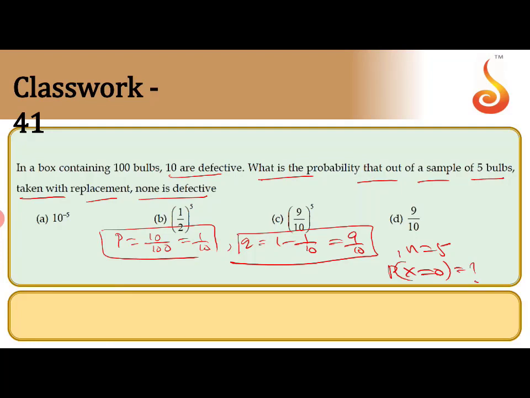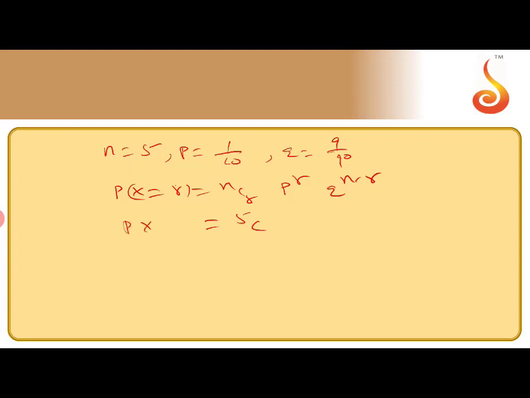I will explain the question on the next page. Here n equals 5, P equals 1 by 10, Q equals 9 by 10. According to the binomial distribution, P of x equals nCr P power r Q power n minus r. They are asking none of them defective, P of x equals 0.